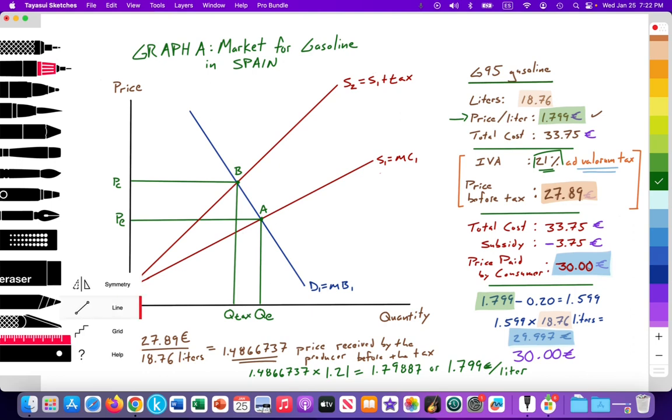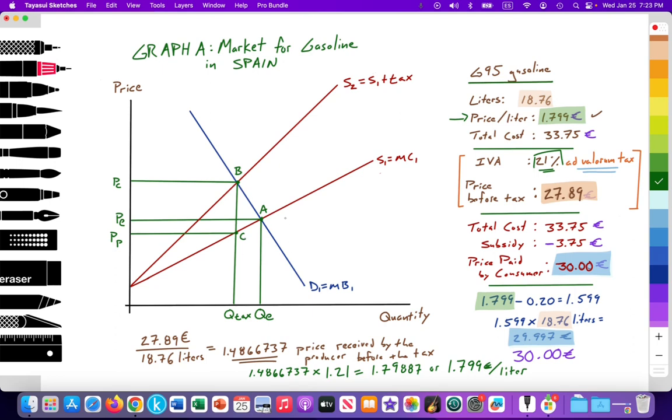And the gasoline petrol stations are really operating along their S1 curve. This is the marginal cost of providing gasoline. That includes their land cost, rent, labor cost, paying wages, capital cost, paying interest. It's all within that S1 curve, but it doesn't include the tax. So we add that tax and that becomes the S2. So right here, this becomes the price received by the producer. So I'm going to label this PNP, which is price received by the producer. And I'll create this point C to help us with our analysis.